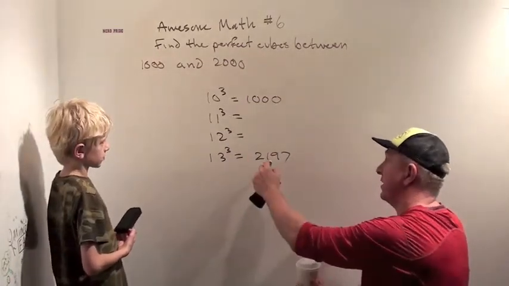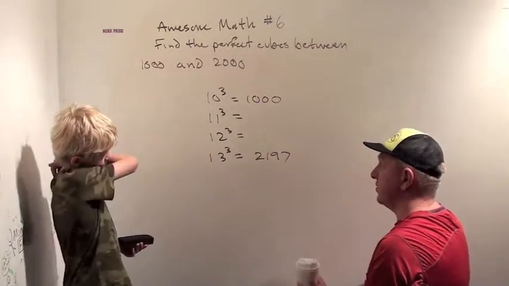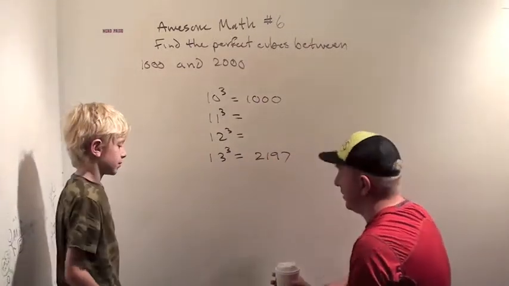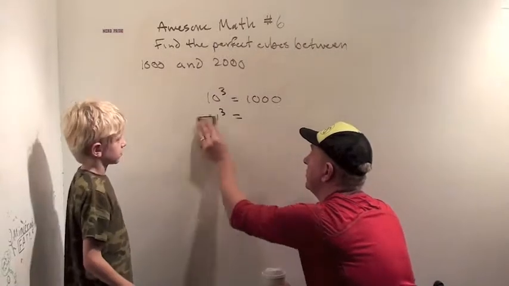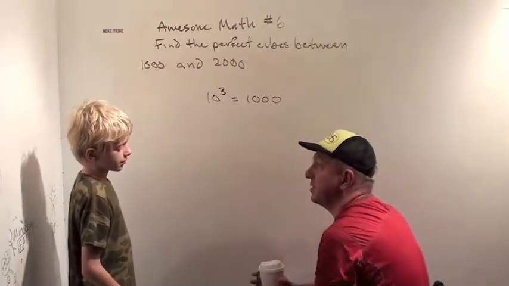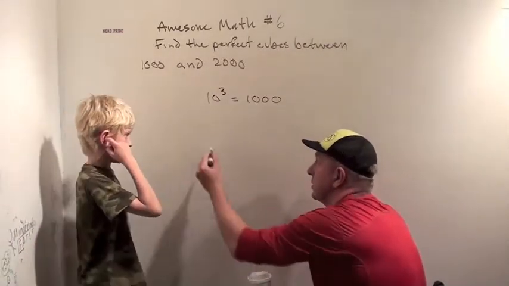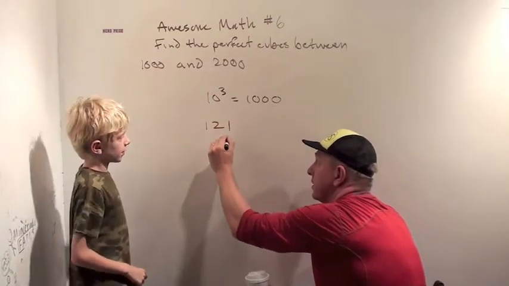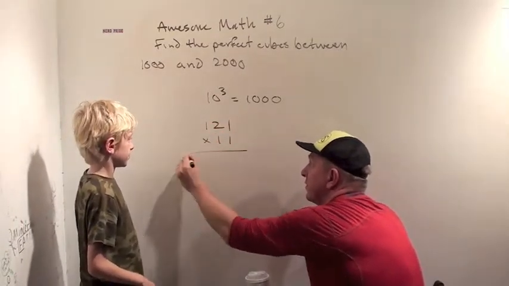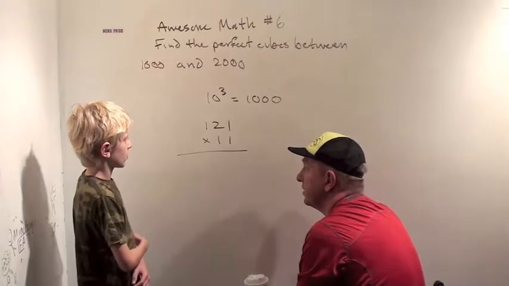And you did a really good job finding this. So let's real quick do 11 cubed. In fact, I'll have to erase just to give us a little bit of room on the board here. Well, how do we find 11 cubed? I know 11 squared is 121. We just have to multiply that by 11. So 121 times 11. How are you going to do that?